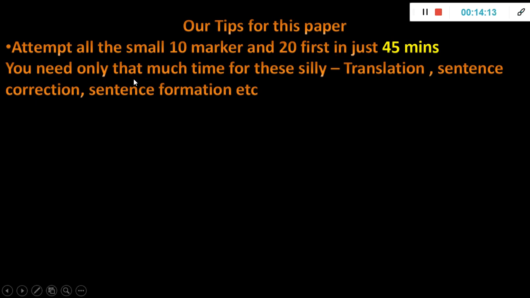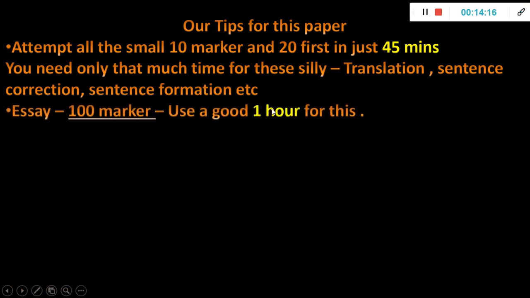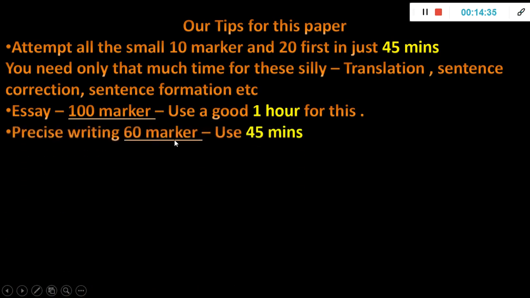Now, as I told you, you need only that much time for translations and discussion. Now the essay, the first one, you have to take 1 full hour and write it. As I told, judicial activism or environment related or women empowerment, whatever they ask, you have to write a very nice essay, because out of that 100 they should give you at least 50 to 60 marks, so that you clear this paper. Okay, the rest of the things you should not care about. That is why the essay is very important. And precise writing, again you have to use 45 minutes. Like something is given and you have to make it smaller, or something is written, make it bigger. You have to use another 45 minutes. So 1 hour, 45 and 45, so it's like 2.5 hours done.